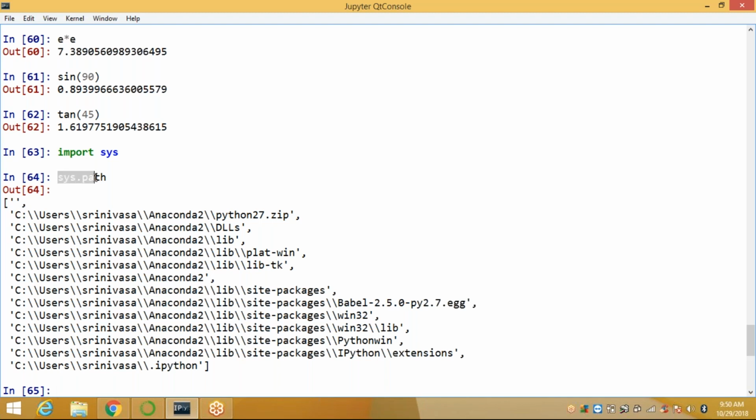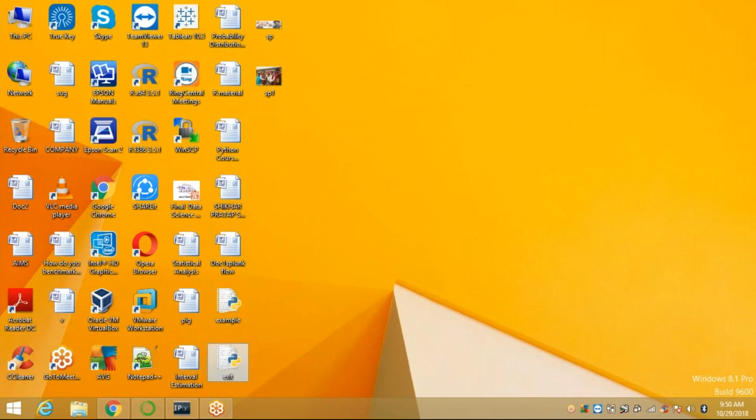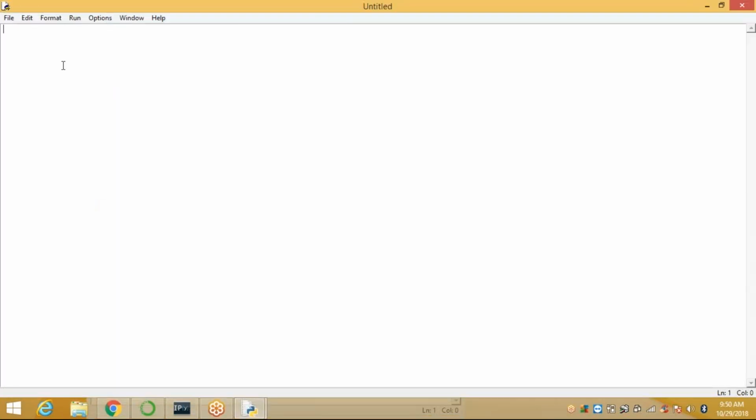If you directly call this, you will get an error. When you import the sys module, at that time it displays like this. It displays where you installed your complete package or Python software, in which directory, in which path. Now when you want to see that, import sys and call sys.path.